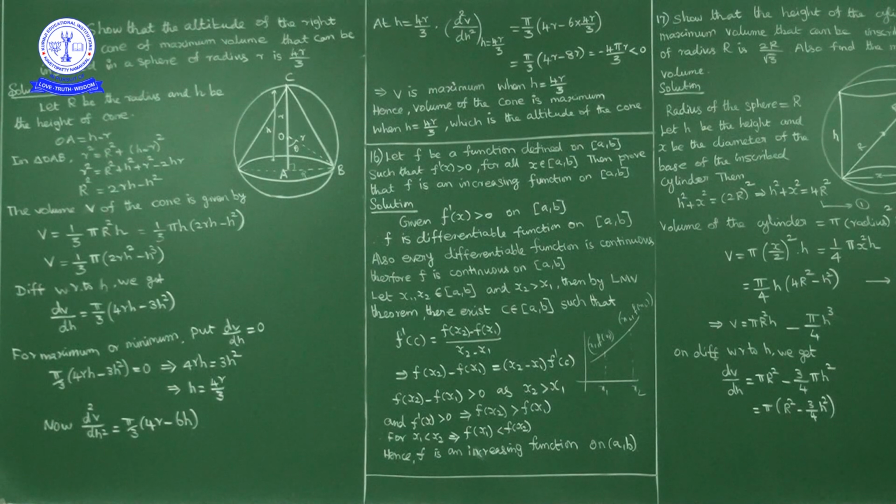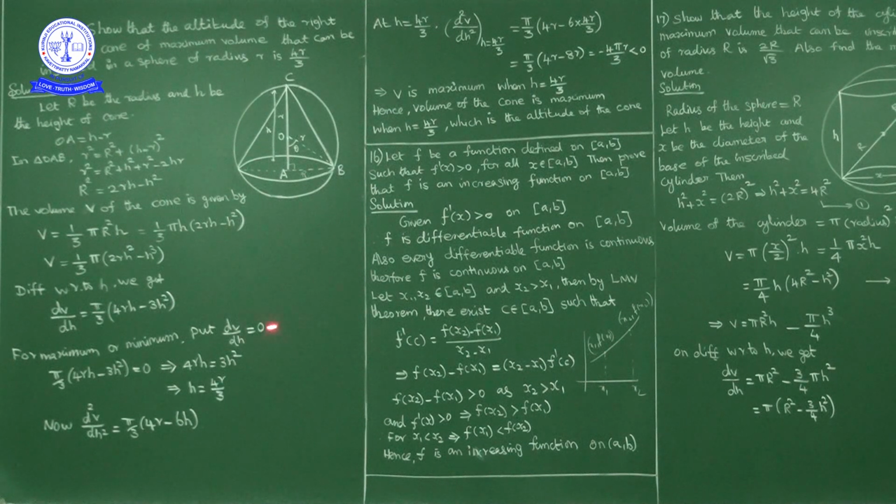Now we have to maximize the volume of the cone. The volume of the cone formula is 1 by 3 into pi into R square into h, where R is the base radius of the cone and h is the height. In place of R square we can write 2rh minus h square, into height h. If we multiply h inside, we get pi by 3 into 2rh square minus h cube. Now the changing quantity is h, so differentiate with respect to h. We get dV by dh equal to pi by 3 into 4rh minus 3h square.